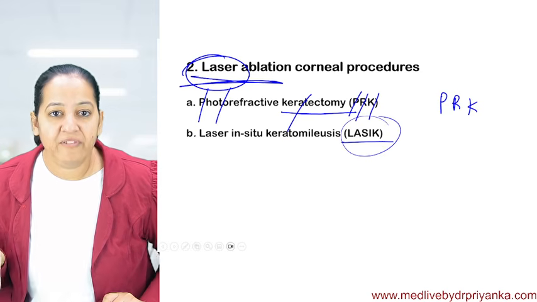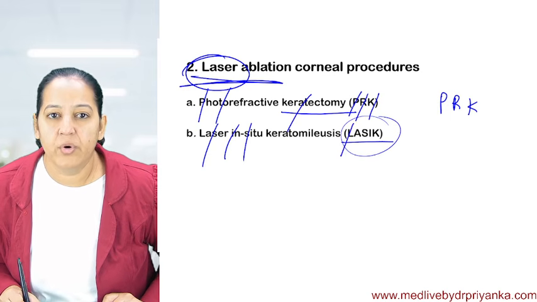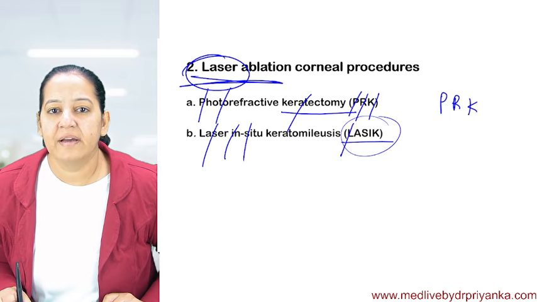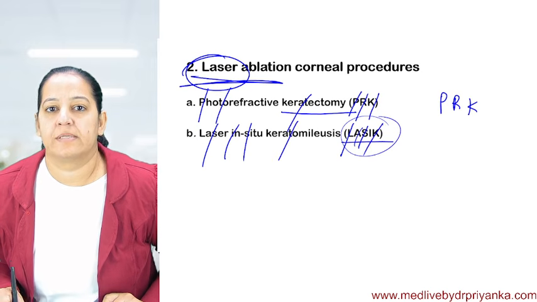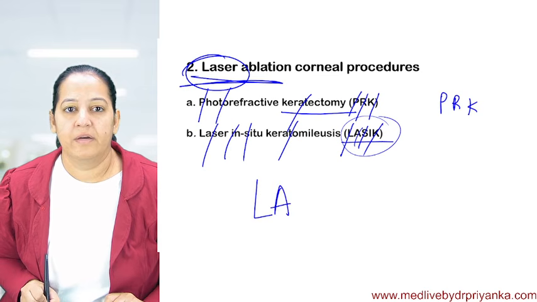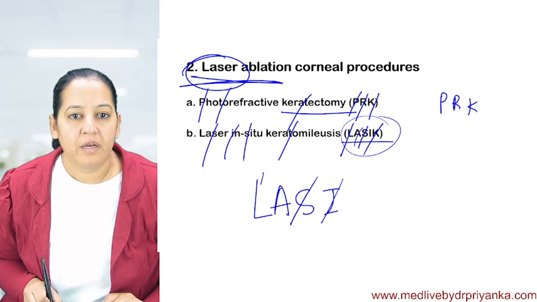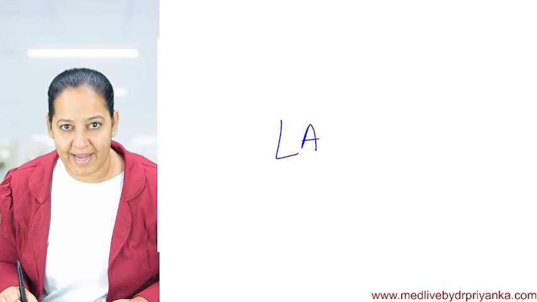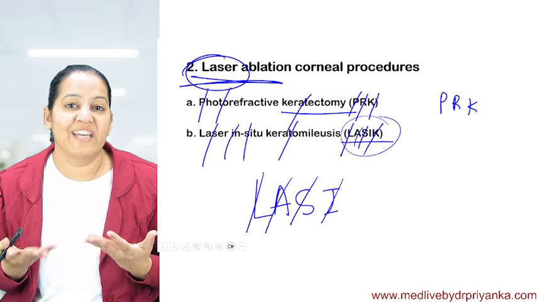LASIK. What is the full form of LASIK? LASIK is laser in situ, laser in situ keratomileusis. Okay, it's like this. So LASIK, the LA in LASIK is laser. Okay, laser in situ, we write it like this: laser in situ keratomileusis. So this is the full form of LASIK if you want to learn.